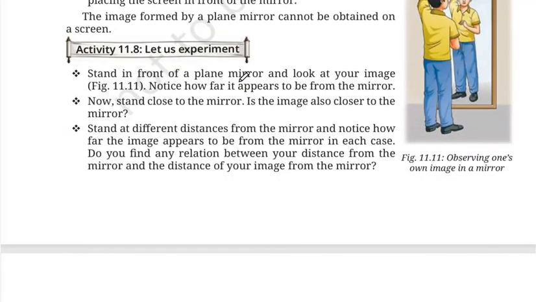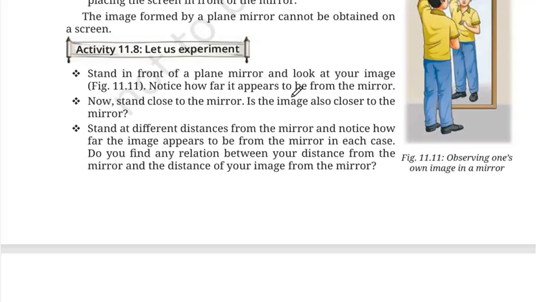You stand in front of a plane mirror and look at your image. How far does it appear to be from the mirror? You stand close to the mirror and you see that the image comes closer to you. You go back, you see your image go back. If you move back 2 steps, your image also moves back 2 steps.